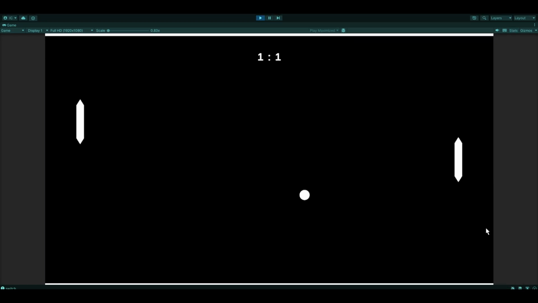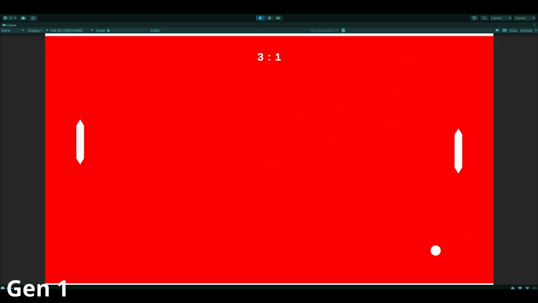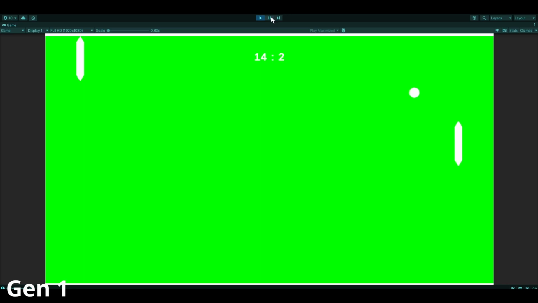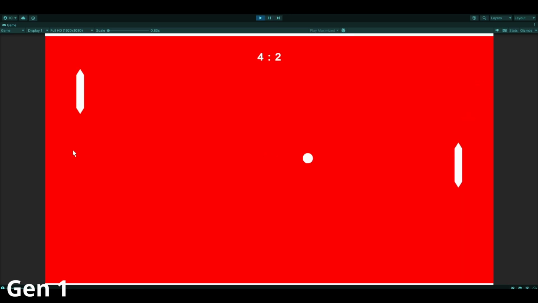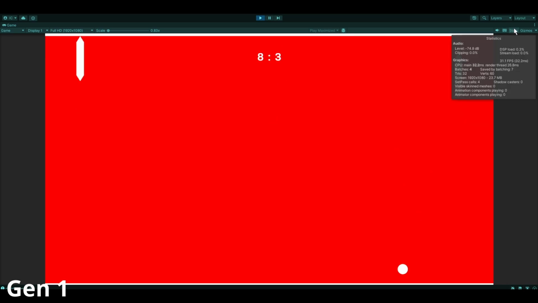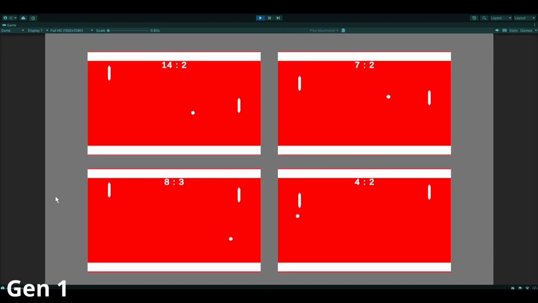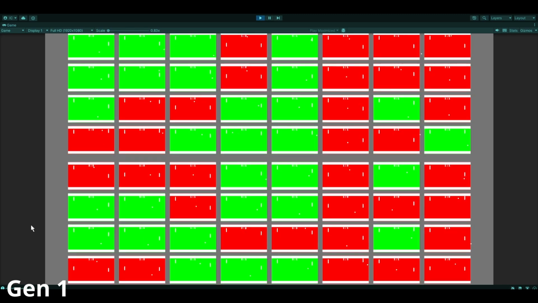So I put the AI on one side and a paddle that goes up and down automatically on the other side. This will be generation 1. It takes in its current position and the ball's position. If the ball goes to the other side and scores a goal, then it'll get rewarded. If the ball gets into its own goal, then it will be punished. It'll also get rewarded a little bit if it hits the ball. And then I duplicated it so it learns a lot faster and let it train.